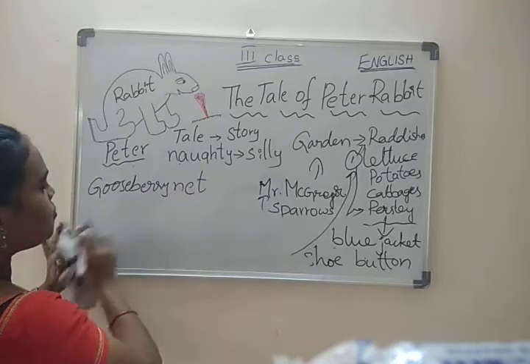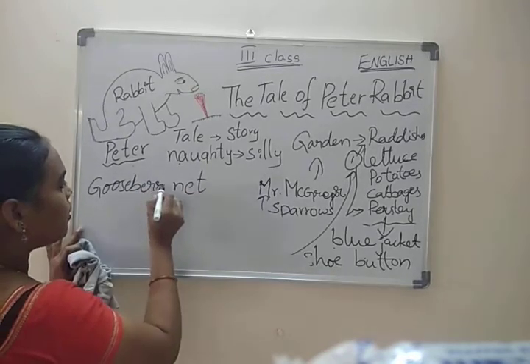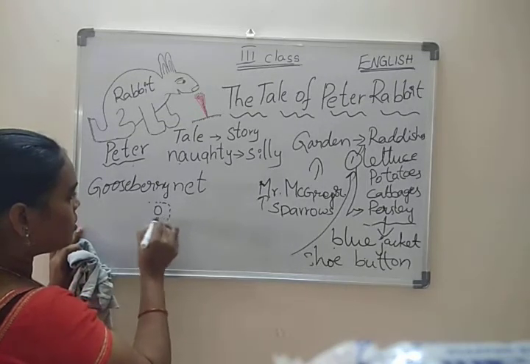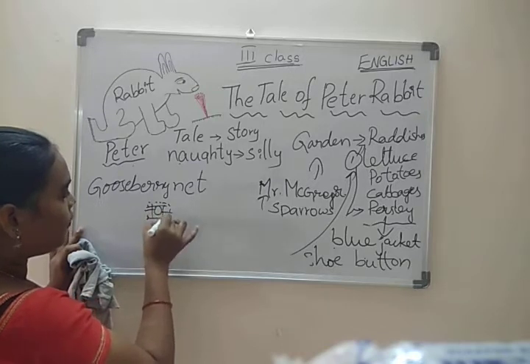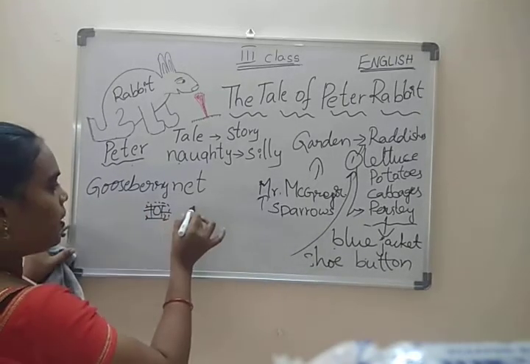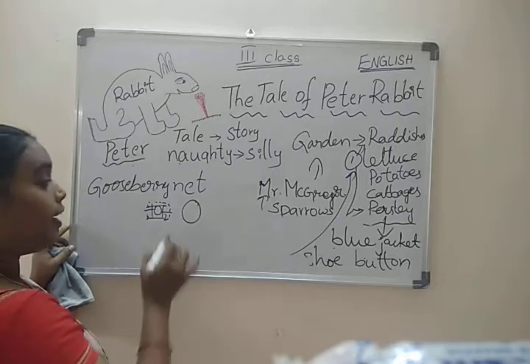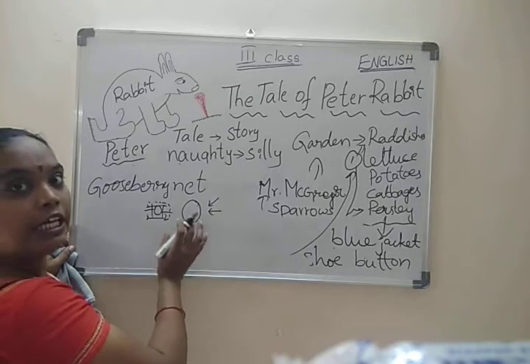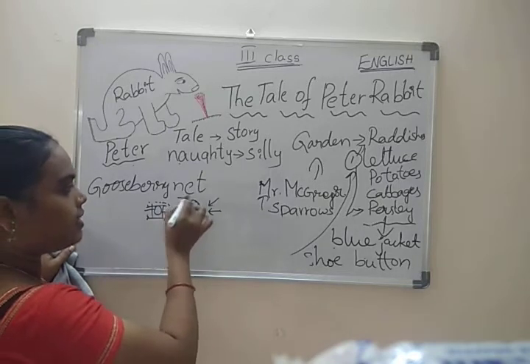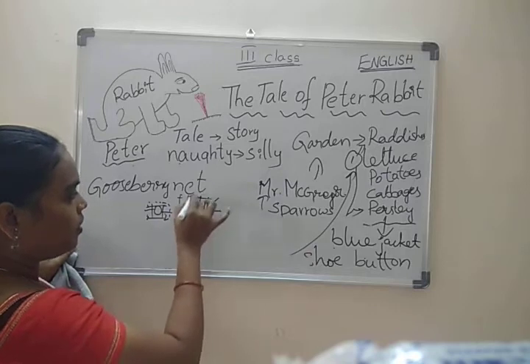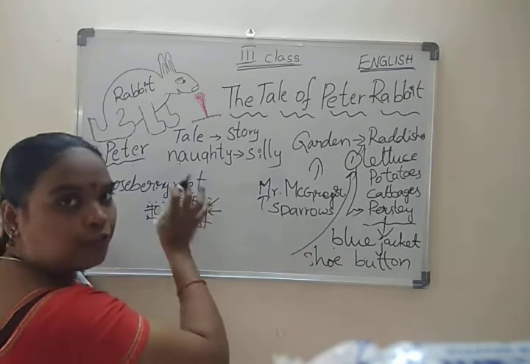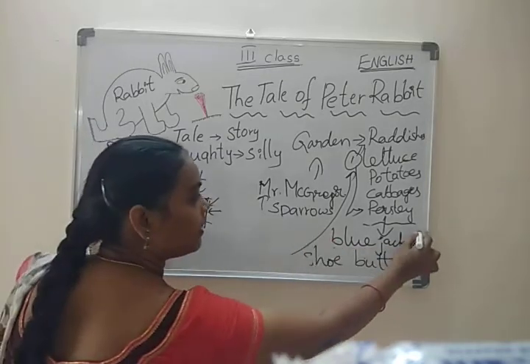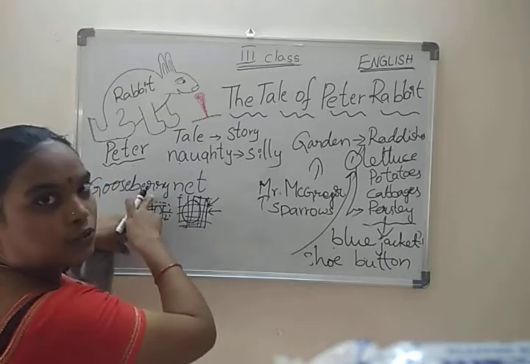Children, the fruits are there, no? Whenever they use this net, the fruits will become large. And no birds or rabbits will come and eat them. This net is protection from them. This net protects the gooseberry fruit. So the blue jacket's button got stuck in the gooseberry net.